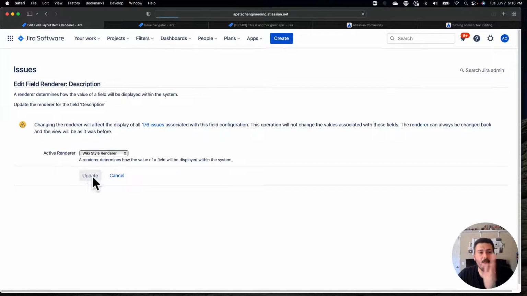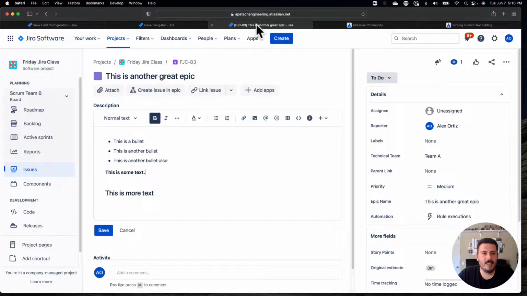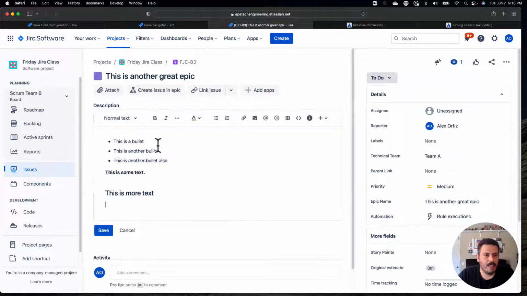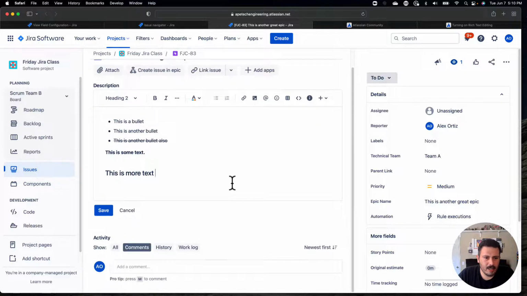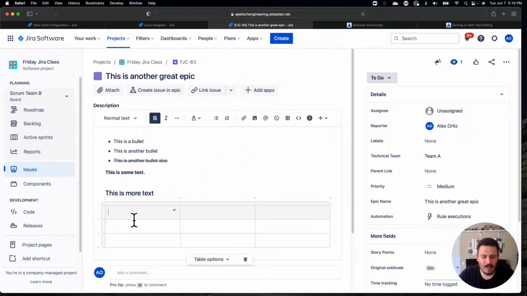So let me change it back to update, and let's see if it does anything drastic. I'm just gonna refresh this. Should probably have hit save, so let me hit save. Let me see if there's anything that stands out. There's nothing in here that I think stands out that would have said, you know what, let's put it in a table. Let's see how this looks. Although I could have sworn I had a table on the other one. You know what? I'm just rambling.